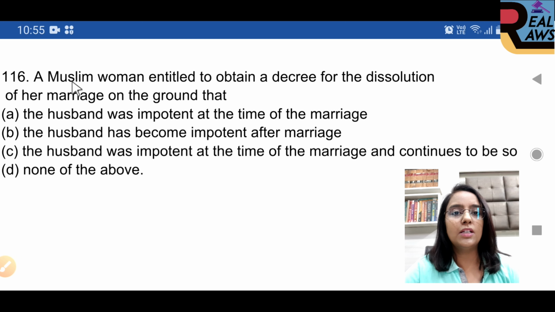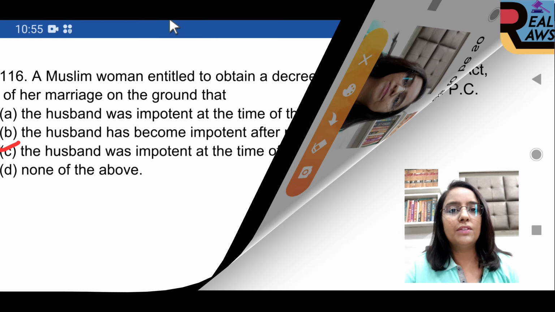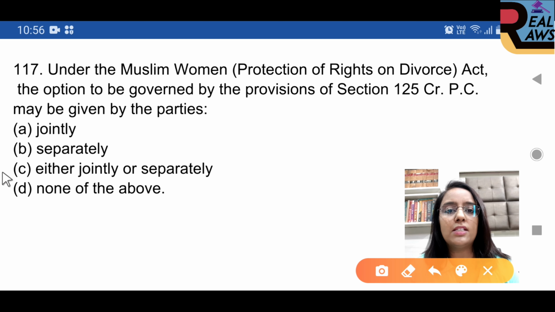Question 116. A Muslim woman is entitled to obtain a decree for the dissolution of her marriage on the ground that, option C is right, the husband was impotent at the time of the marriage and continued to be so. Question 117. Under the Muslim Women Protection of Rights on Divorce Act, the option to be governed by the provisions of section 125 CrPC may be given by the parties. Option C is right, either jointly or separately.